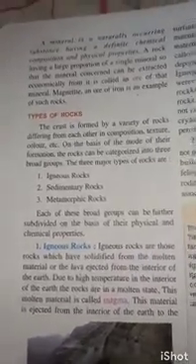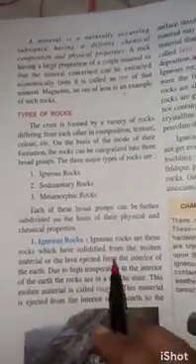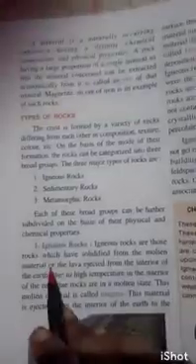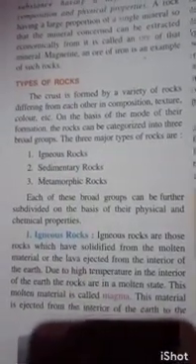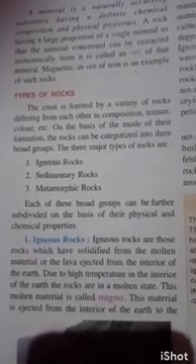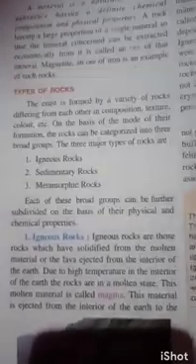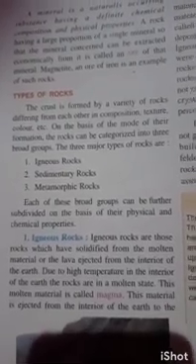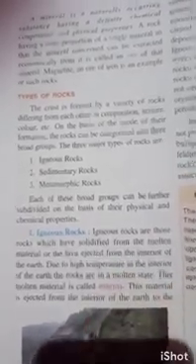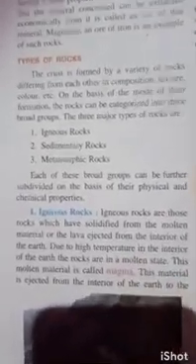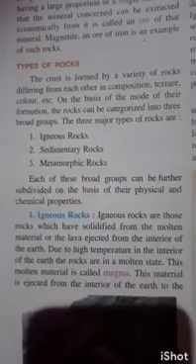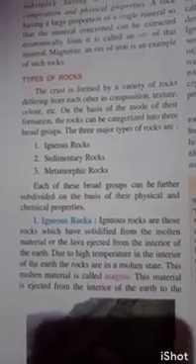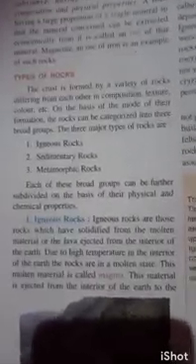Now let us see first of all the igneous rock. Igneous rocks are those rocks which are solidified from the molten material or the lava ejected from the interior of the earth. That means it is solidified from the liquid form to the solid form.